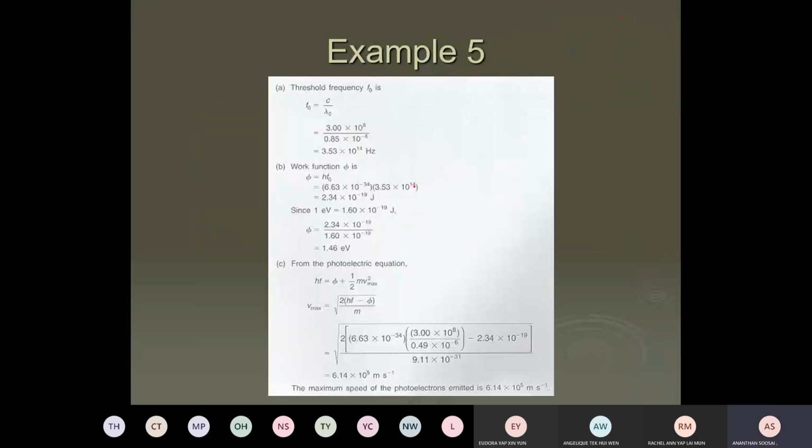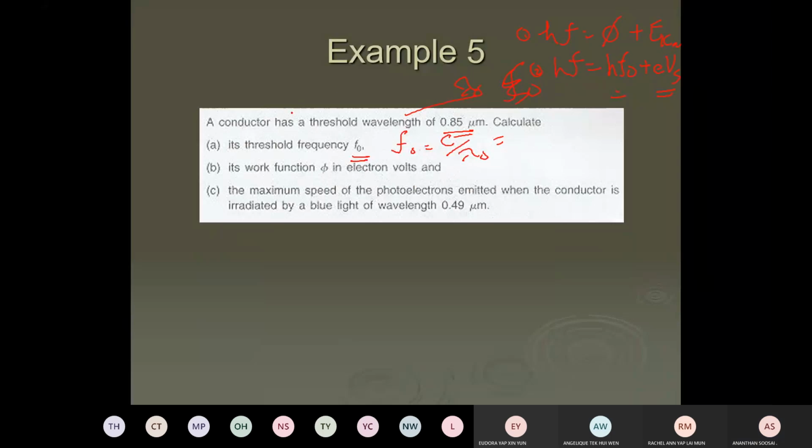Okay, next one. What is its work function in electron volts? How do you find the work function? Anyone? Work function is actually HF naught. You know F naught, you know the Planck constant, so you can find the work function. But the work function you get by using HF naught will be in what unit?